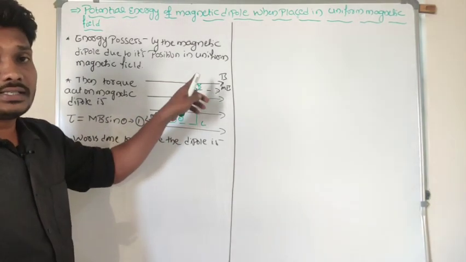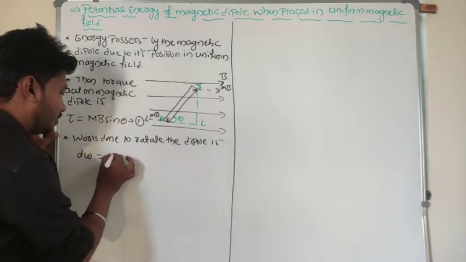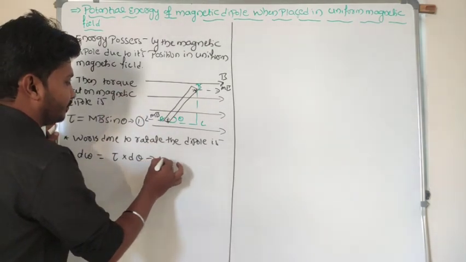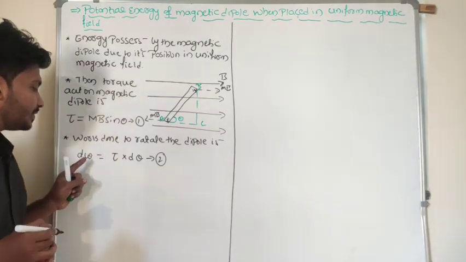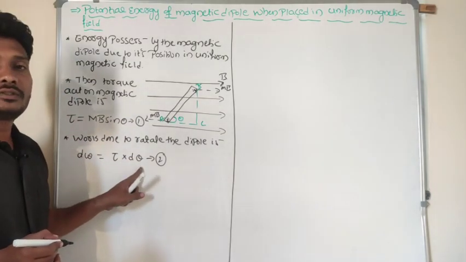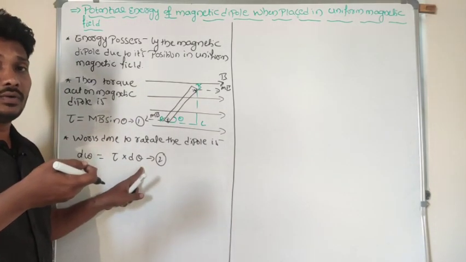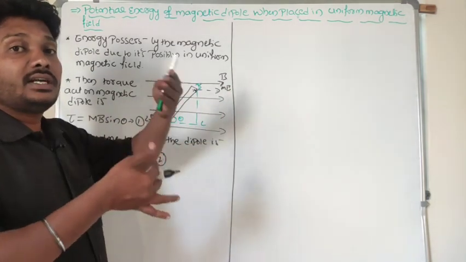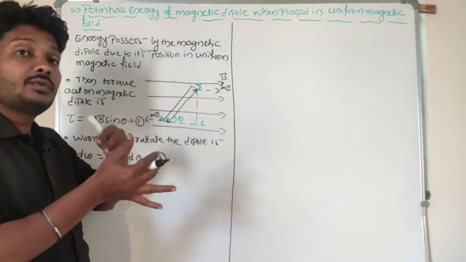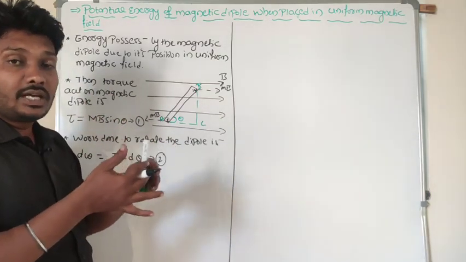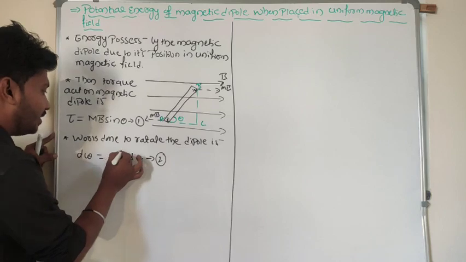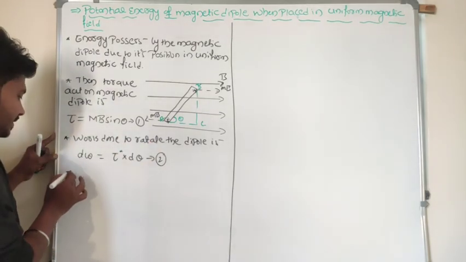Here torque acts as force, and the displacement is d theta. Work done is equal to torque into angular displacement. The object is not moving in linear motion; for circular motion, instead of force we take the torque, and instead of displacement we take the angular displacement, right? Wherever tau is there, I will take it as M B sin theta.